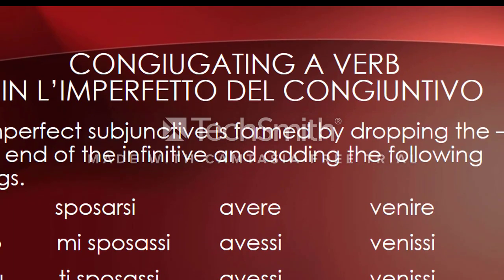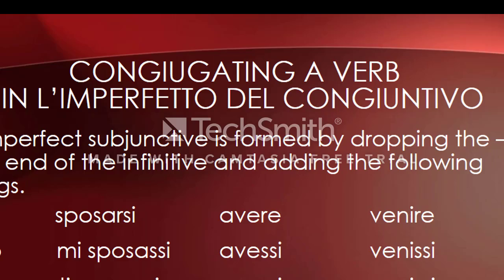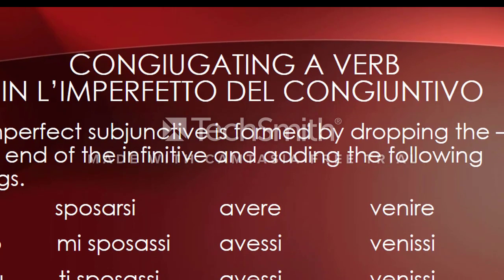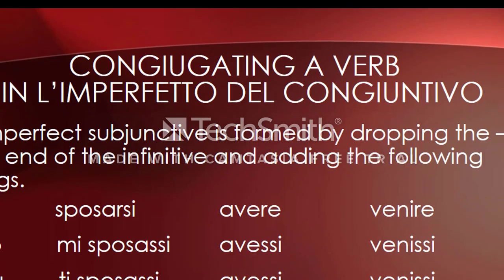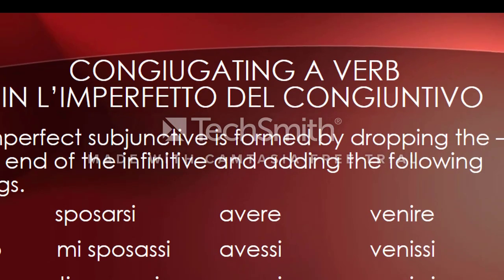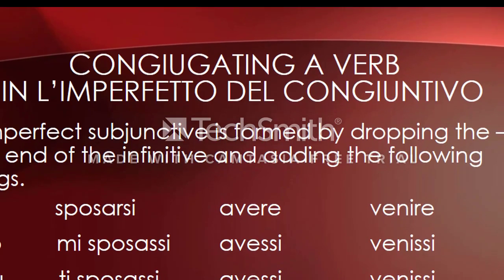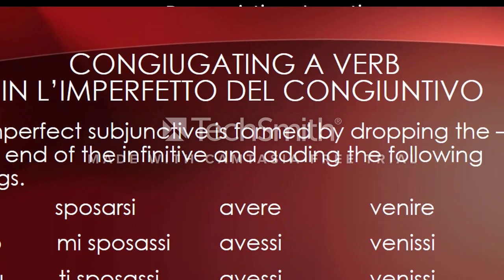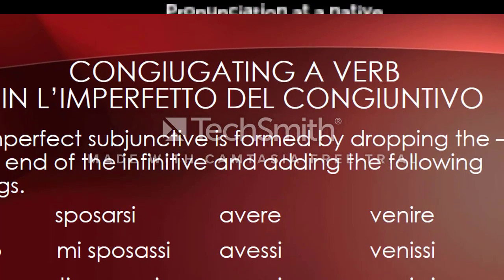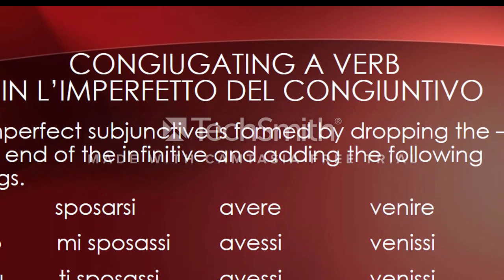Conjugating a verb in l'imperfetto del congiuntivo. The imperfect subjunctive is formed by dropping the RE at the end of the infinitive verb and adding the following endings. So you have the infinitive verbs, sposarsi, which is reflexive, so you see it's a little different than the other verbs.